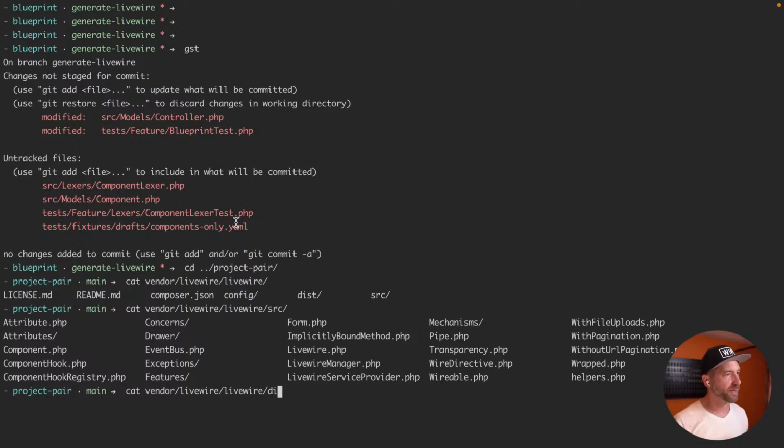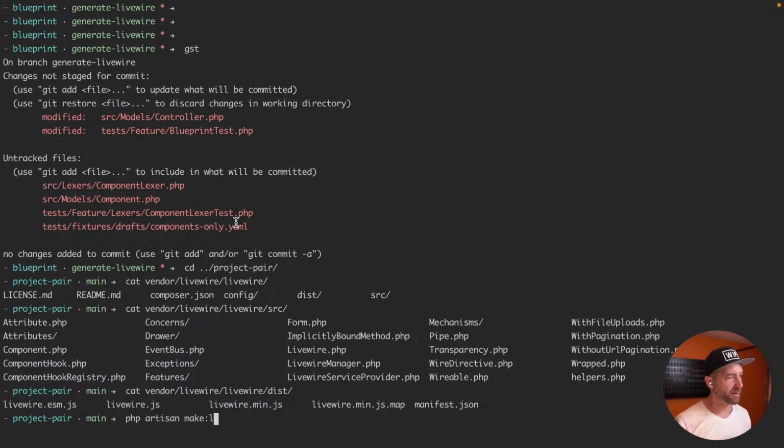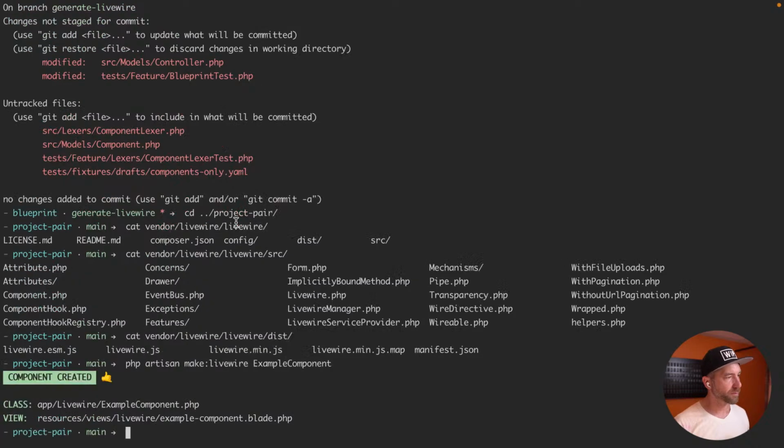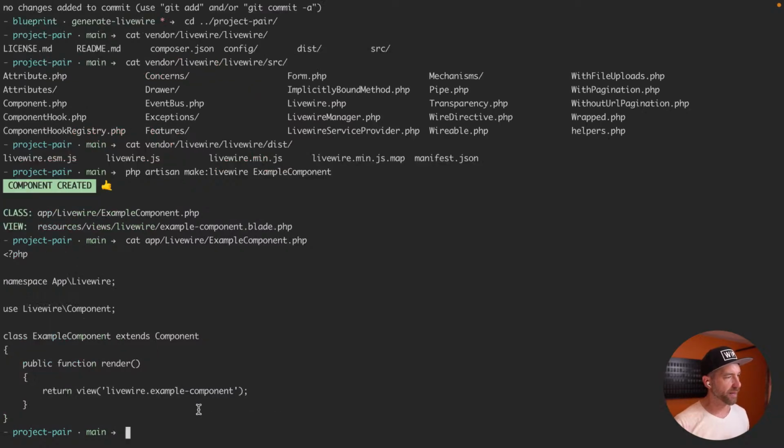That's crazy. Dist? What's in dist? Not stubs. What does it use? Components drawer. Yeah, when you do PHP artisan make, or is it Livewire make or make Livewire? It's just make Livewire, right? Example component. Yeah. So when you look at this, what do you get? Cat that. Yeah, you get this. You get what they have.